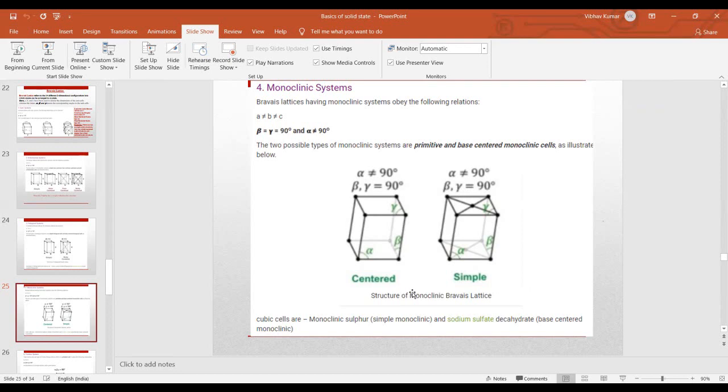We have only two monoclinic Bravais lattices. In simple monoclinic, atoms are present only at the corners, and in the second category there are atoms at the end-centered positions also.